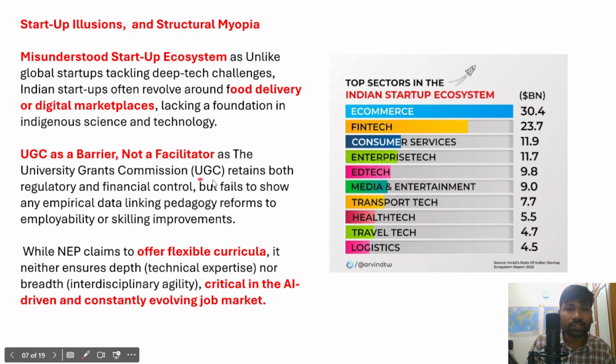The UGC retains both regulatory and financial control, but it has largely failed to show any empirical data linking pedagogy reforms to employability or skilling improvements.